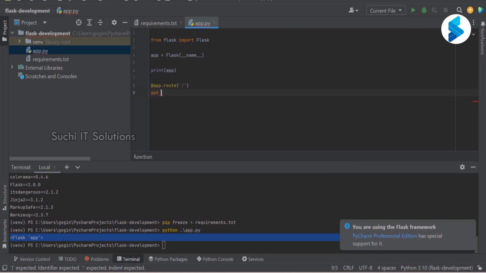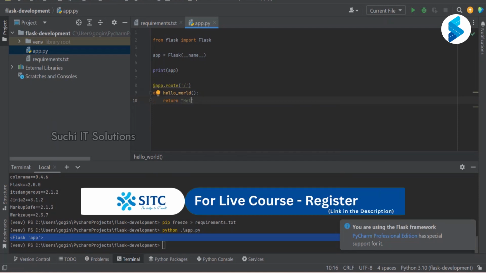All I have to do is define hello_world. It's my first application, first function, right? And this will just return hello first Flask world.